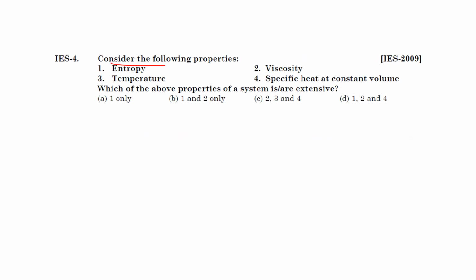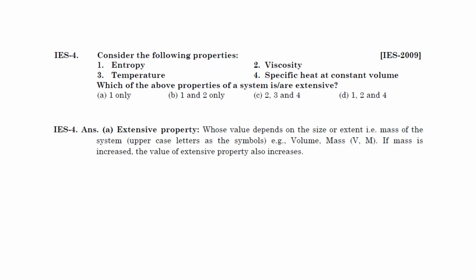Next question: consider the following properties: entropy, viscosity, temperature, specific heat at constant volume. They are asking for the extensive property. Extensive properties are those which depend on mass. Only entropy depends on mass, so the answer is A. Viscosity and temperature are intensive properties, and specific heat at constant volume is also intensive, as it does not depend on mass.